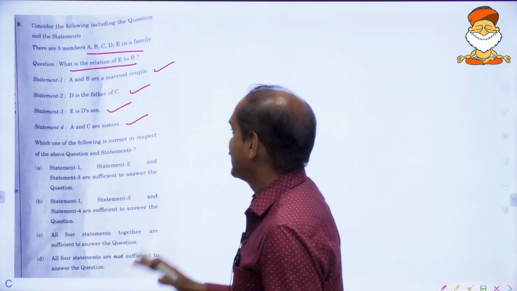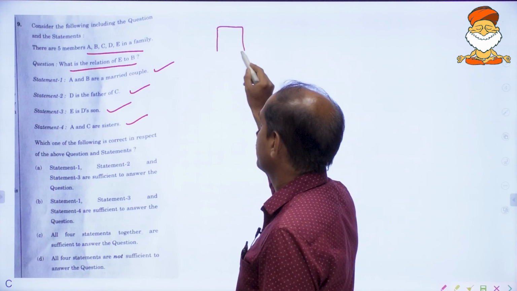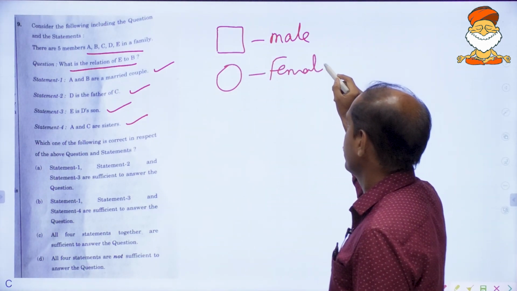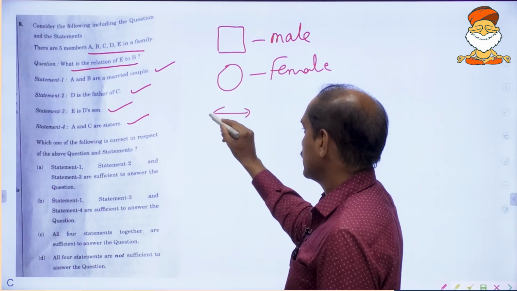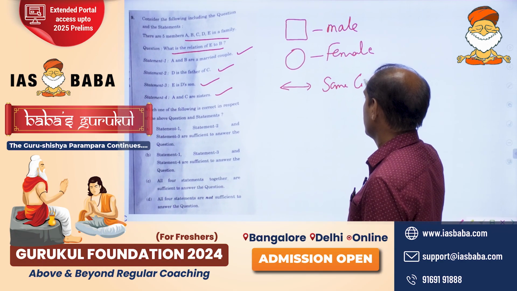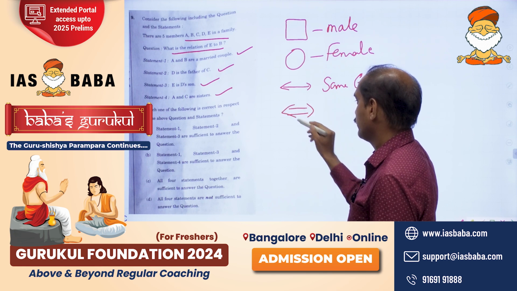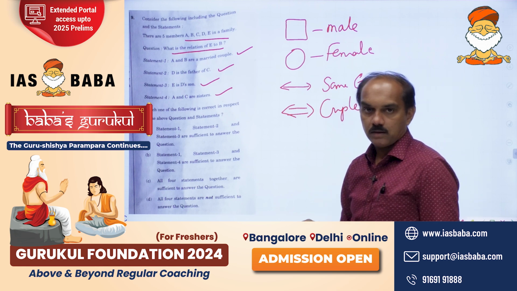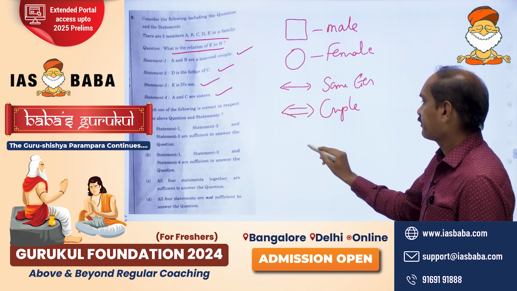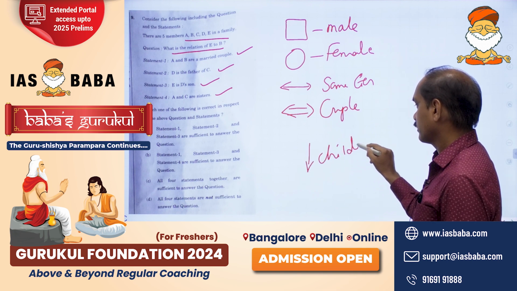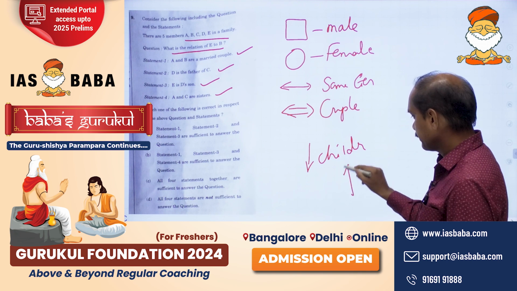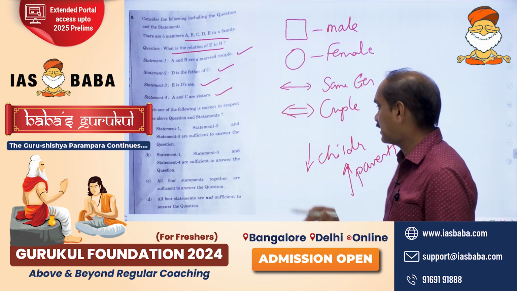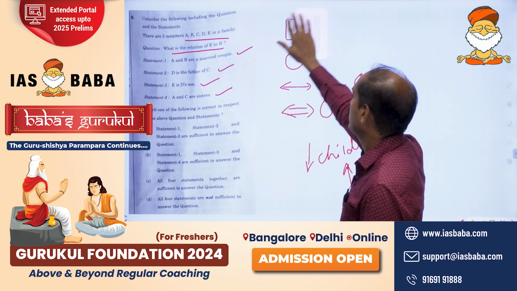That is the question. See here, for male we use box, for females we use circle. Single line, same generation. Double line, it is couples, because couples also will be of same age. And children down, parents up. These are the things that we can use while solving problems on blood relations, right?